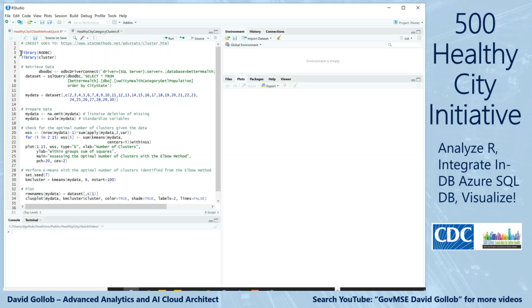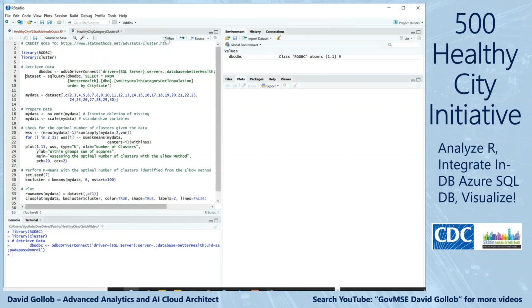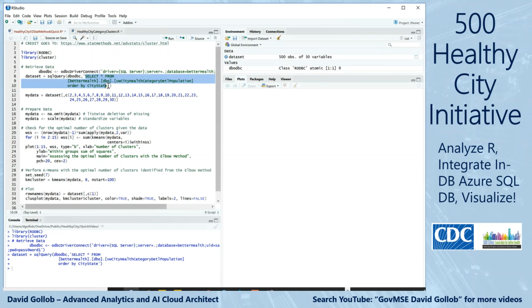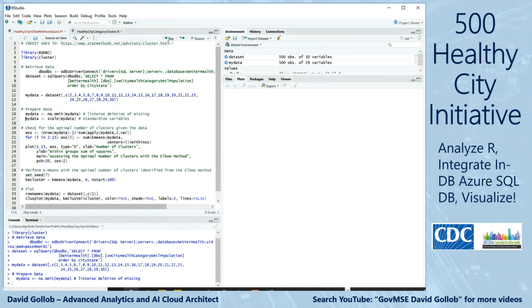But what if we have data with a number of features, like the 27 health-related survey questions in the 500 Healthy City Initiative that is sponsored by the CDC, and we are hunting for some interesting correlations. But we are not quite sure if we want to put forth any kind of hypotheses. In this 500 city health example, and as seen in the R programming from this video, the machine learning effort is an unsupervised learning problem.